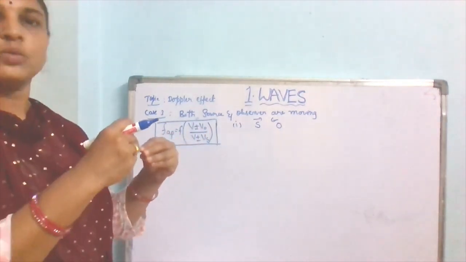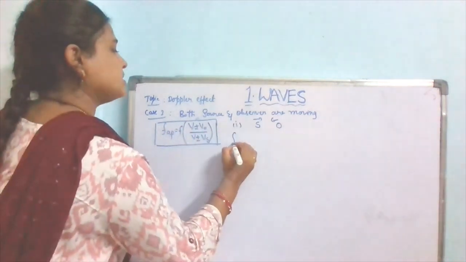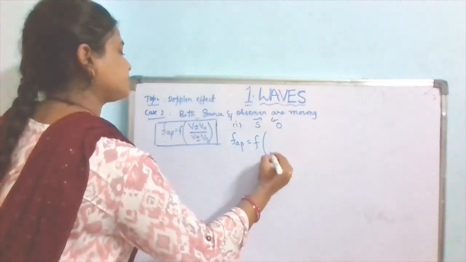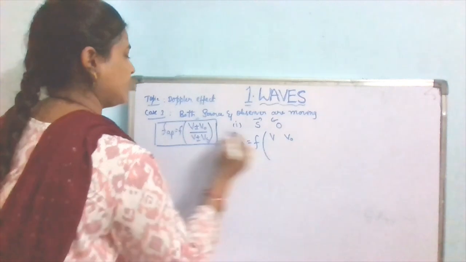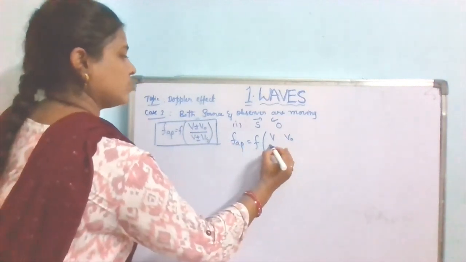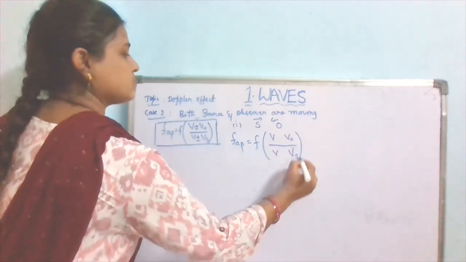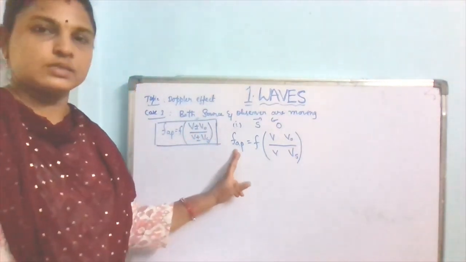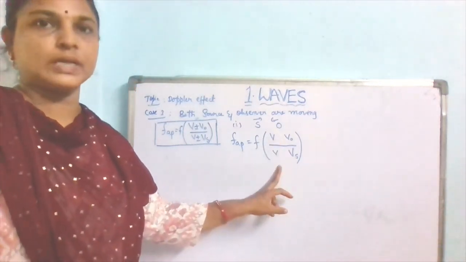Then this equation can be written as apparent frequency equals f into... here v0, I will tell you, plus or minus becomes vs. Here this one increases when the numerator is more than the denominator.